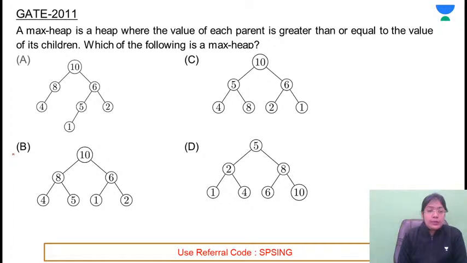Getting the answer as B. B is the correct answer. What is the problem in the first tree? हम मैक्स हीप प्रॉपर्टी को चेक नहीं करेंगे.